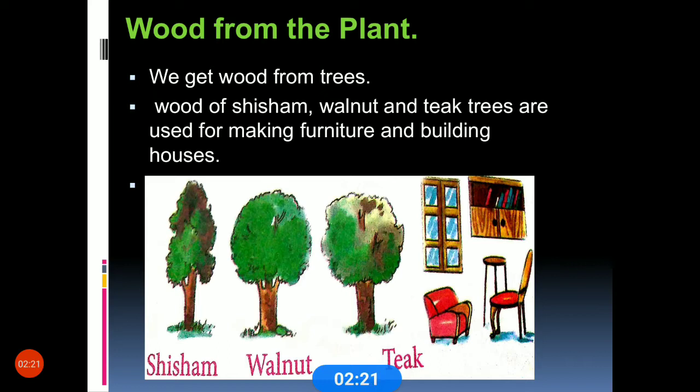Wood of shisham, walnut, and teak trees is used for making furniture. And for building houses, you need windows, doors, and all. These are made of wood. Even the house can be made of wood.